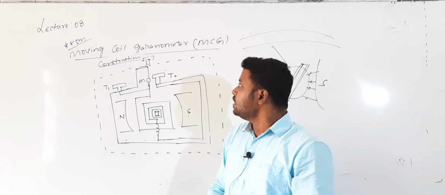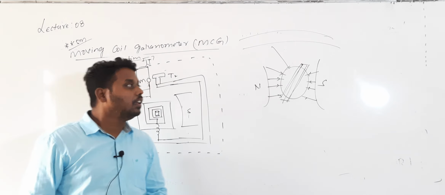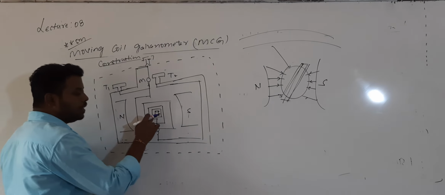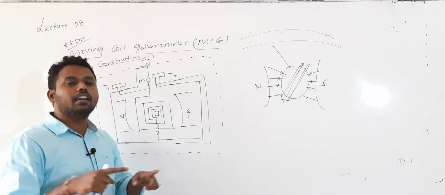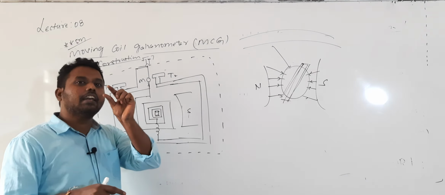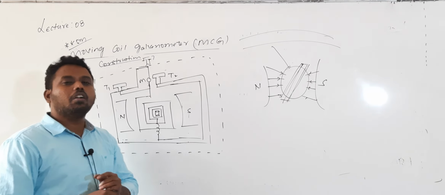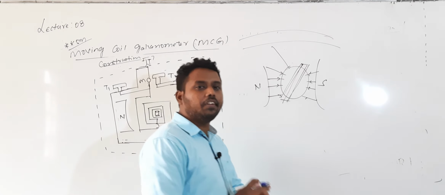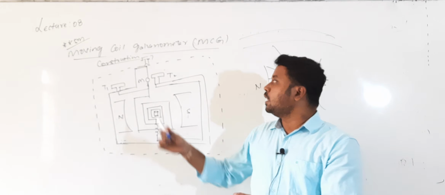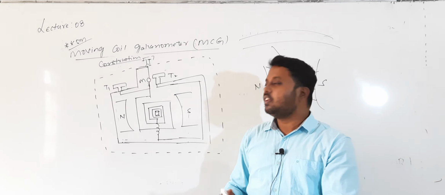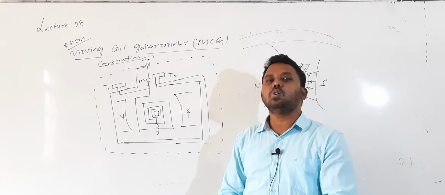This is an essential requirement. One more important point: at the center of the coil we place one cylindrical soft iron core in order to increase the strength of the magnetic field. And here one mirror is provided. The mirror is used to detect through what angle the coil is rotated.